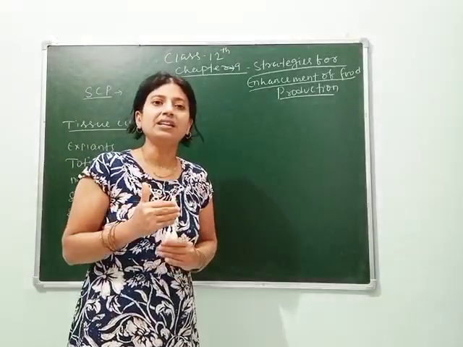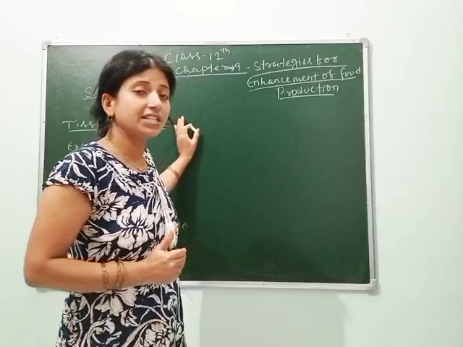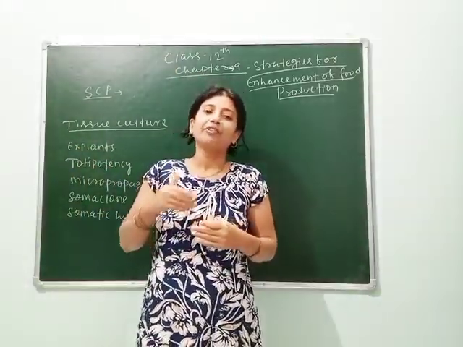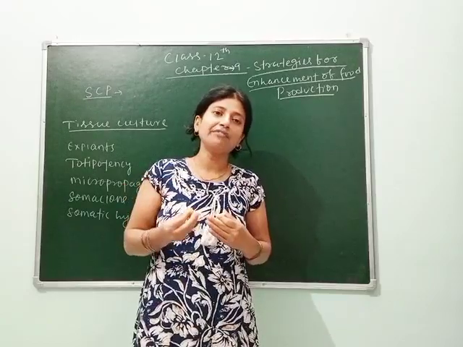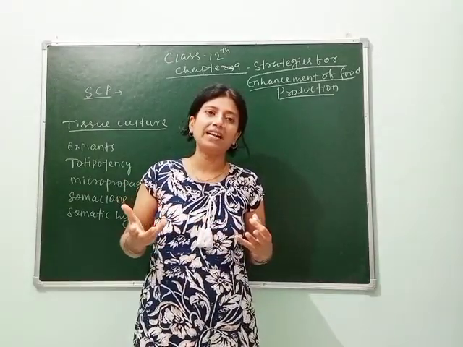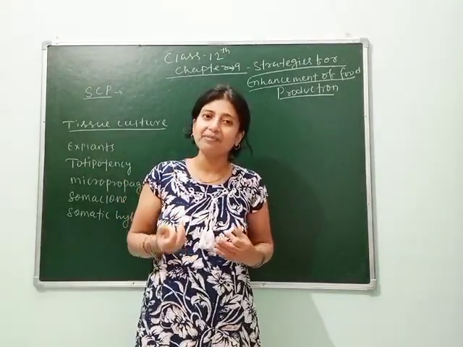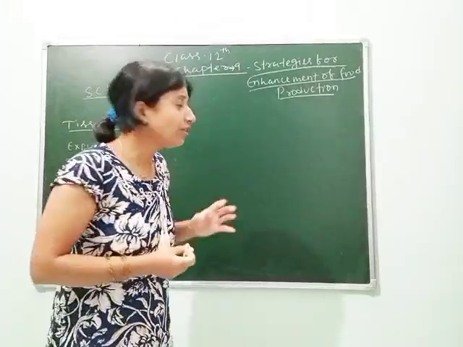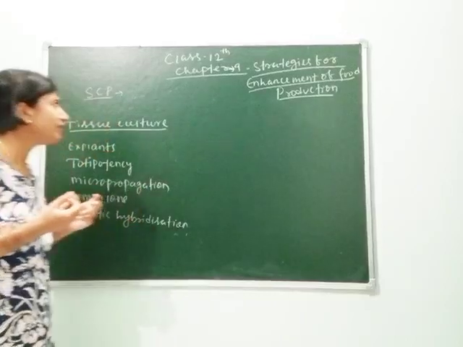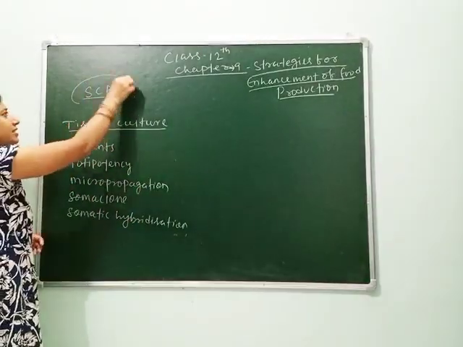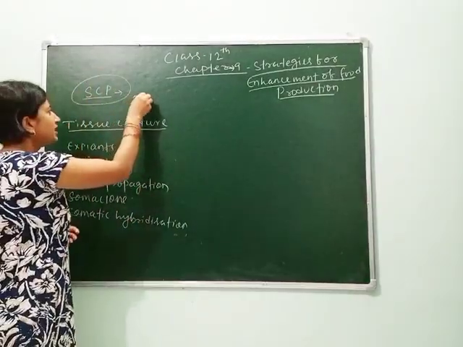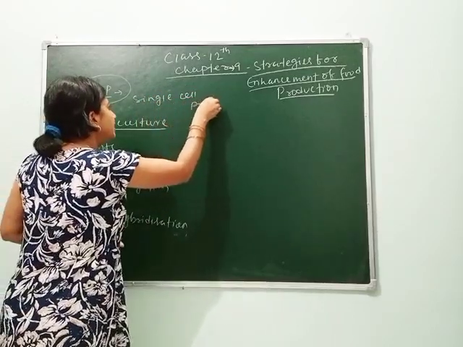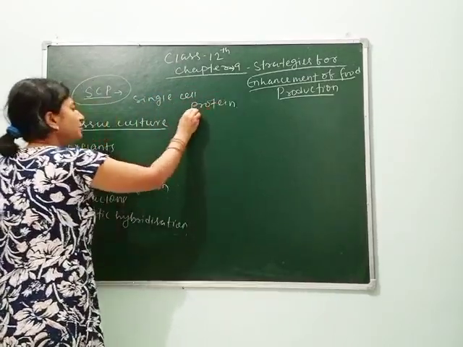That's why we will study some terms. After studying these terms, we will know what techniques we can use to produce a large number of plants in less time, or plants having desirable characters. So let's see, students, how we can do this. First we will study SCP, that is called single cell protein. What is called single cell protein?